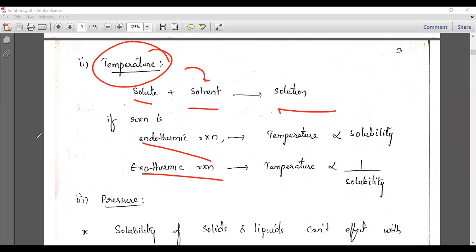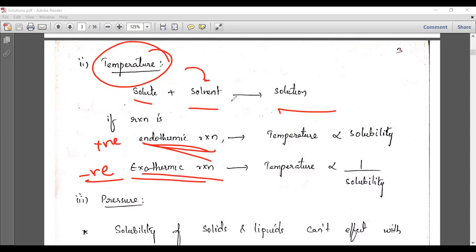So what is endothermic? What is exothermic? Endothermic means the heat energy is absorbed in the reaction mixture. Exothermic means it will release heat energy outside. So you have to understand that endothermic is nothing but heat energy being absorbed. So here the heat energy, delta H, is positive, and in the exothermic case the heat energy is negative, because it is being released. These two cases you have to understand.